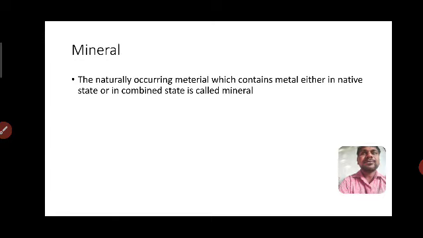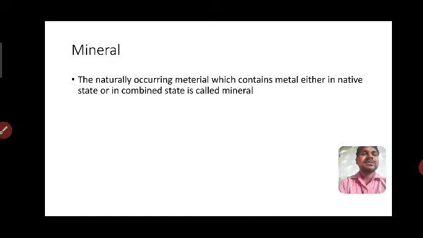For example, brown colored stones are a mineral, and so is clay, the mud which we collect from the bottom of ponds and rivers. That mud contains the aluminum metal.